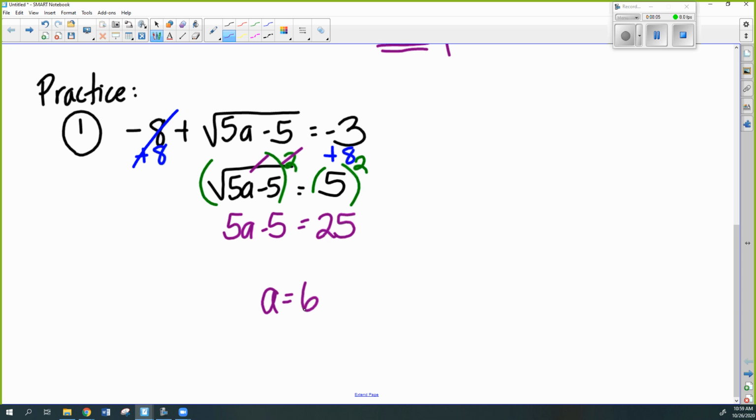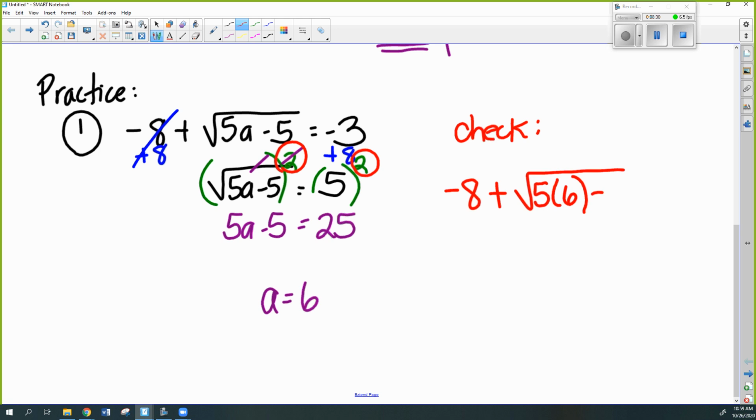Is this one of the ones where I need to check? All right, I see some head shakes, and you are correct. This is absolutely one that I need to check because I used an even exponent. All right, so I have to check. Now, what that means is that I'm going to go back to the very first line of my equation, and in place of A, I'm going to put a 6.